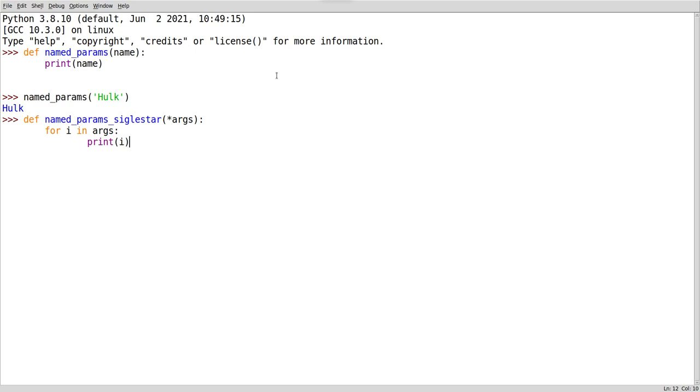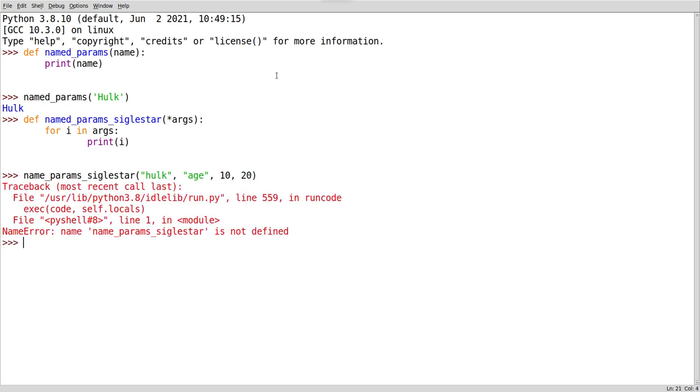Just understand this carefully. Now I am saying named underscore params underscore single star. I am not doing anything here. I am giving here Hulk, and I am giving here age, and I am giving here time. I am giving here 10. I am giving whatever I want here. Now you see, when I hit enter, the name has gone wrong. Let me mark this as name, I missed it here.